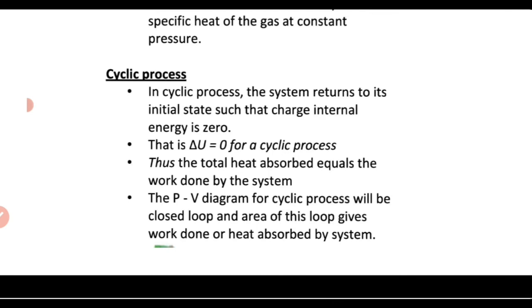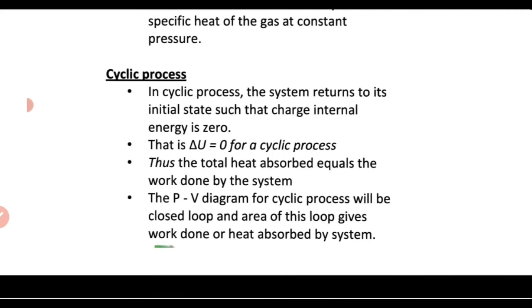So if the system returns to the initial state, it means that there is no change in internal energy. So for a cyclic process, delta U will be equal to 0. So total heat absorbed will be equal to work done by the system as per the first law of thermodynamics, because delta U equals 0.